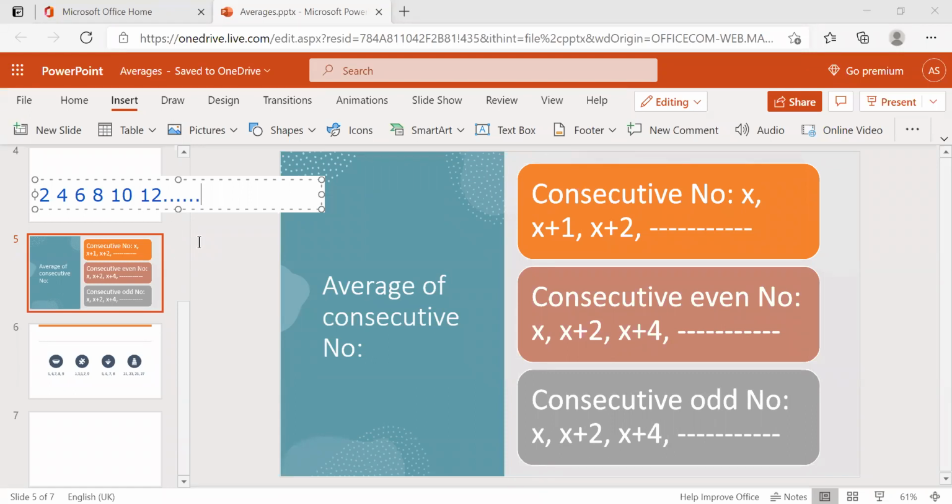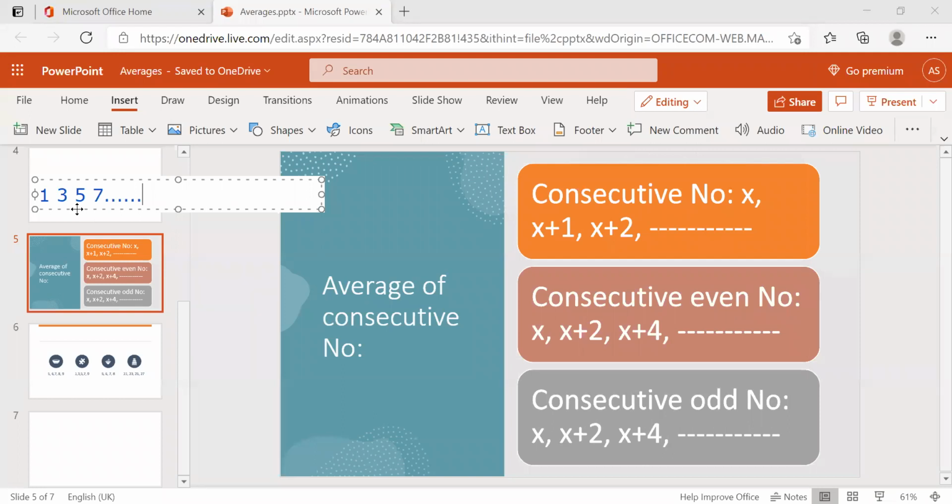And if you take 1 as x, then x plus 2 is 3, x plus 4 is 5, x plus 6 is 7, and so on. Here also the common difference is 2, and since the series starts with an odd number, it is called consecutive odd numbers.